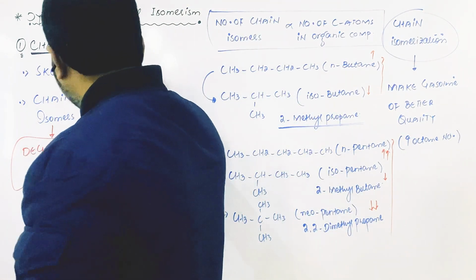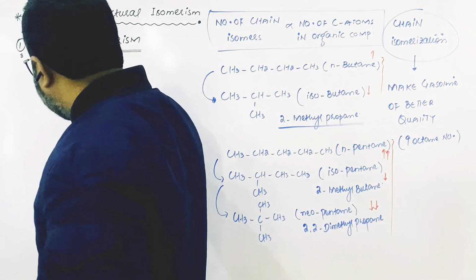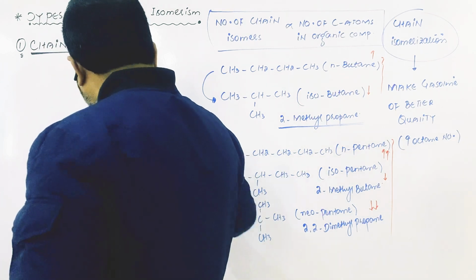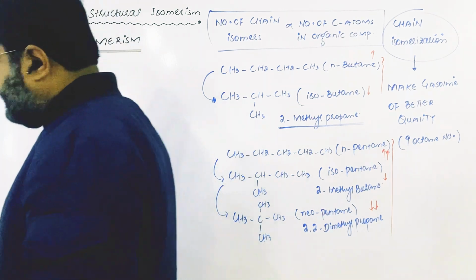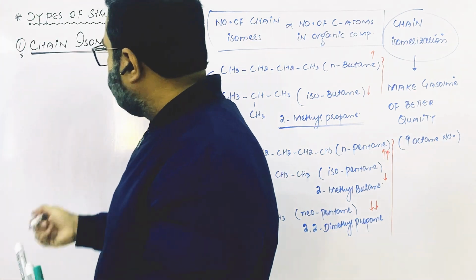Now let me give you some other examples from other classes of organic compounds.